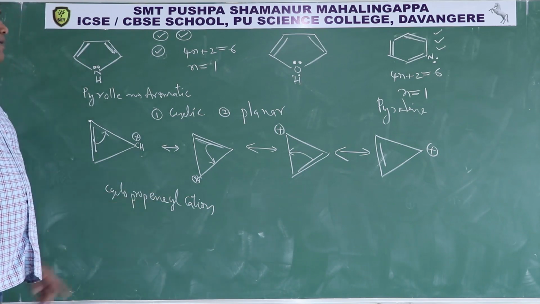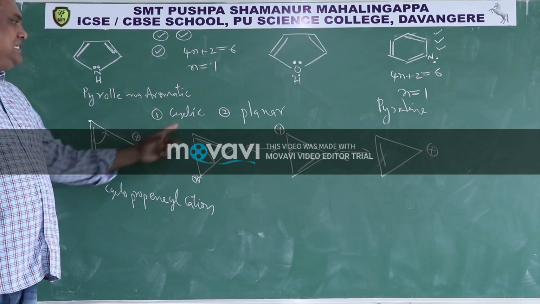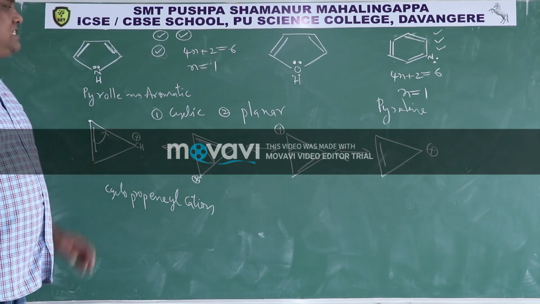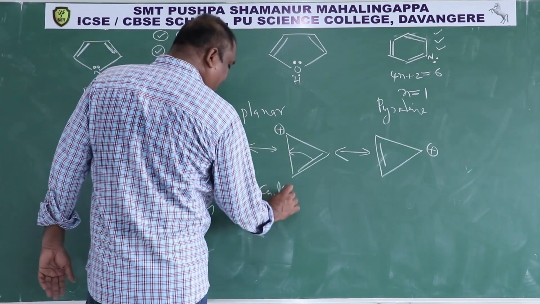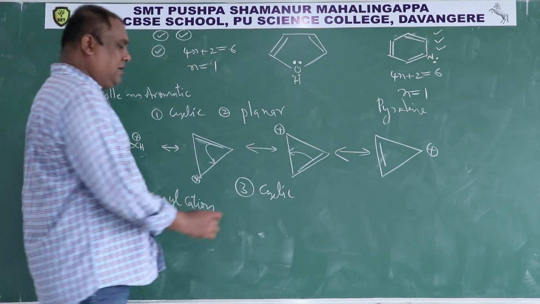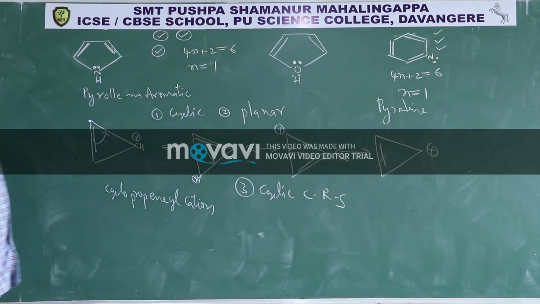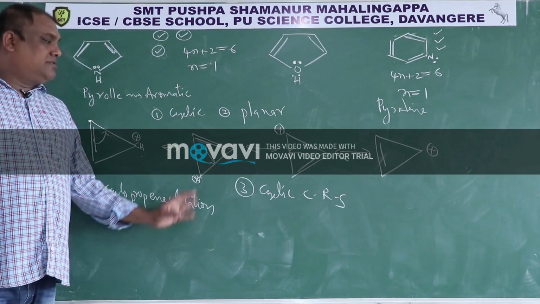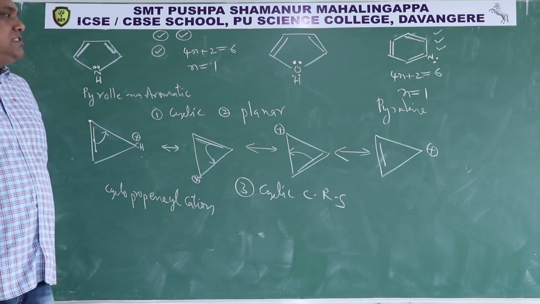The cyclopropenyl cation satisfies the first condition, cyclic, the second condition, planar, and the third condition is also satisfied, as it has a cyclic conjugated resonating system.